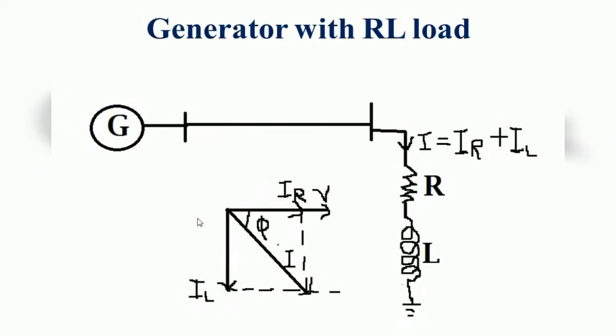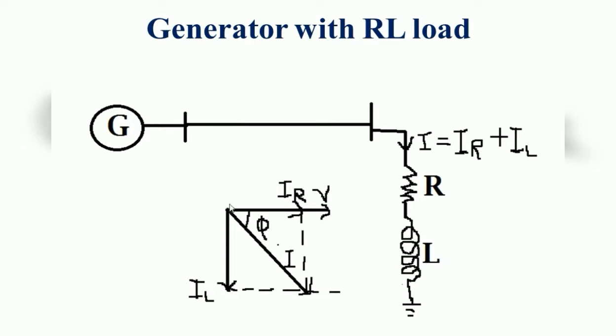So here see the example: generator with RL load. Here is the generator. Here we use a step-up transformer, and here a step-down transformer. After that it is given to the RL load. The load is normally an RL load. It may be an induction motor also. So if the load is an RL load, what will happen?